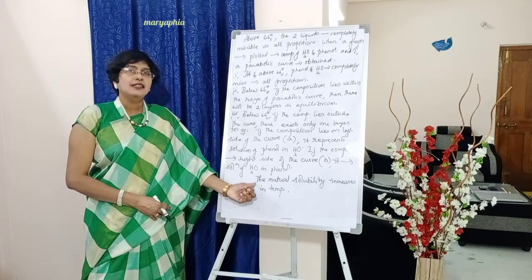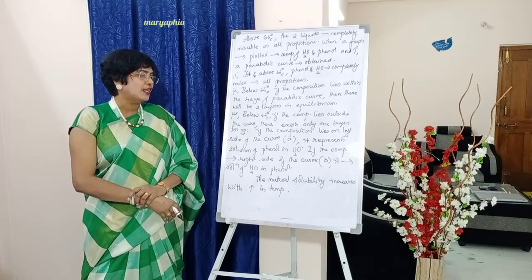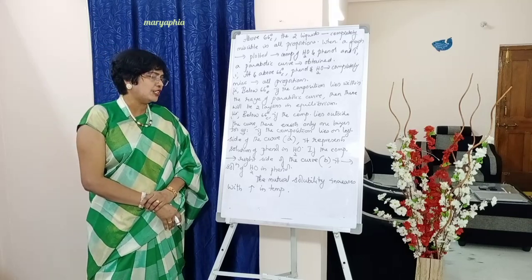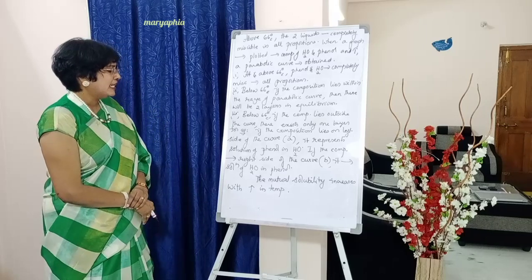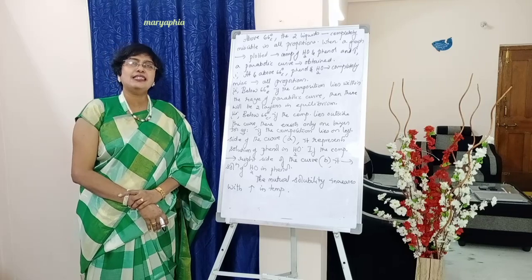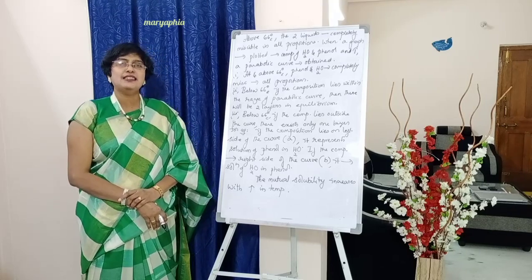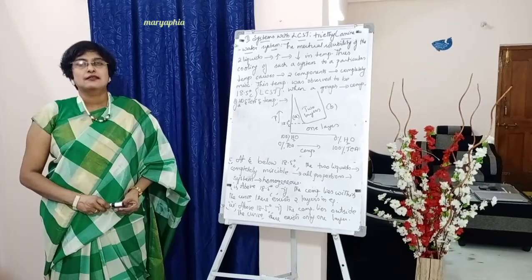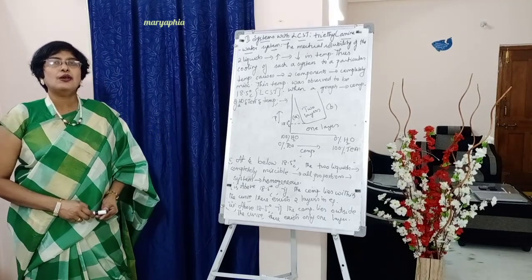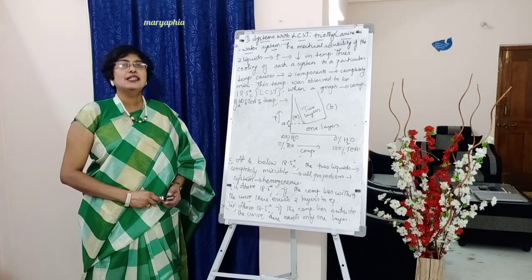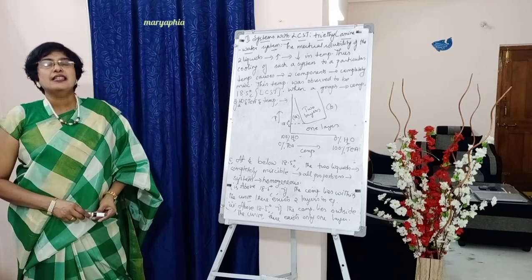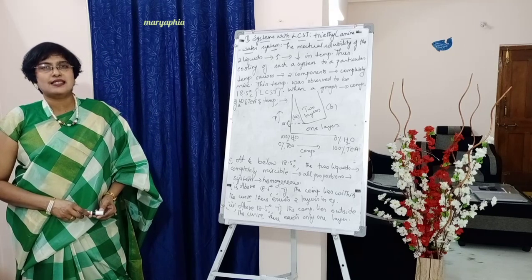Below, write down. The mutual solubility of the two partially miscible liquids increases with increasing temperature or heating the system. Second one, systems with lower critical solution temperature. Systems with LCST, example, triethylamine water system.